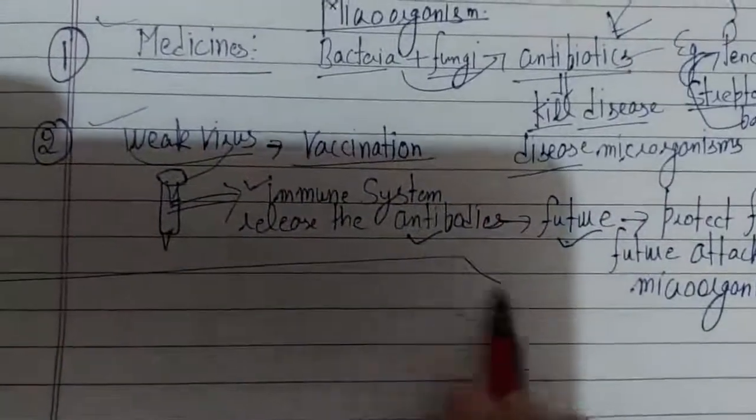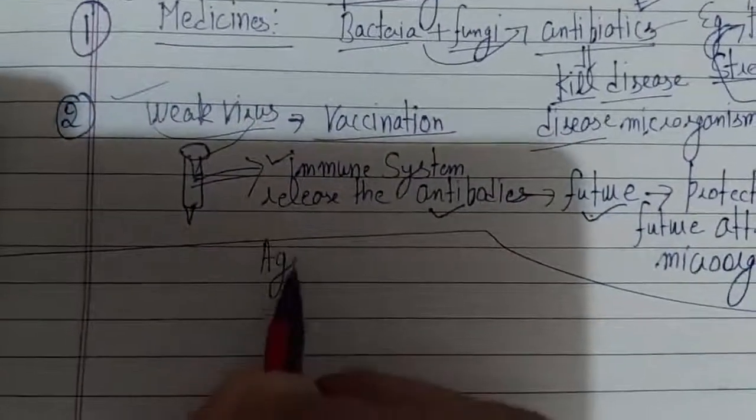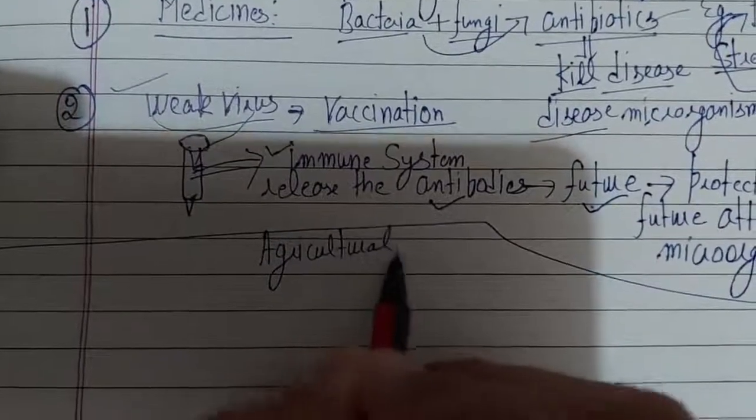Now the next concept is agricultural use. What is this agricultural use?